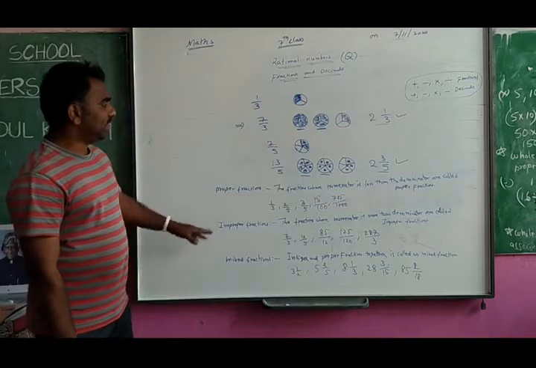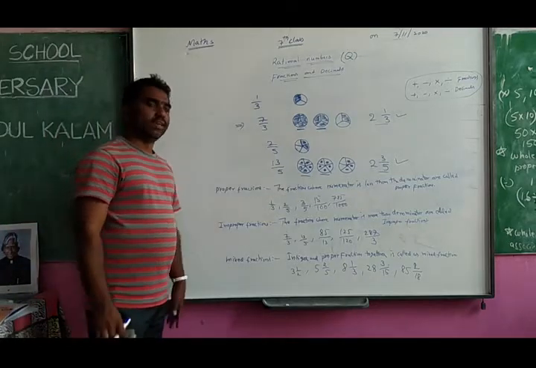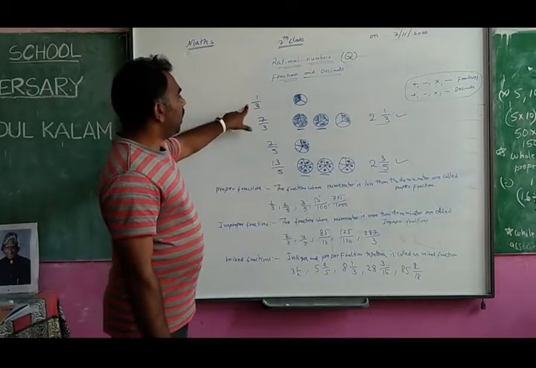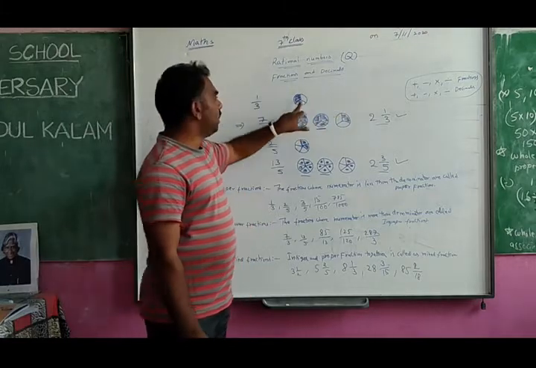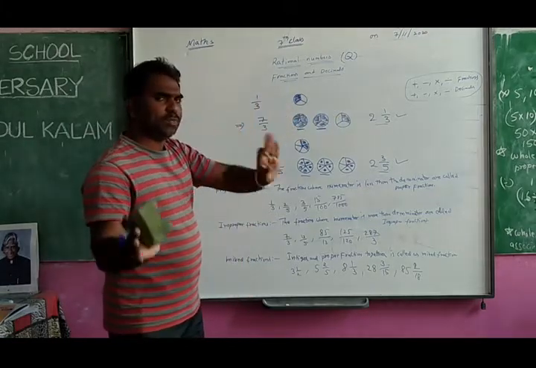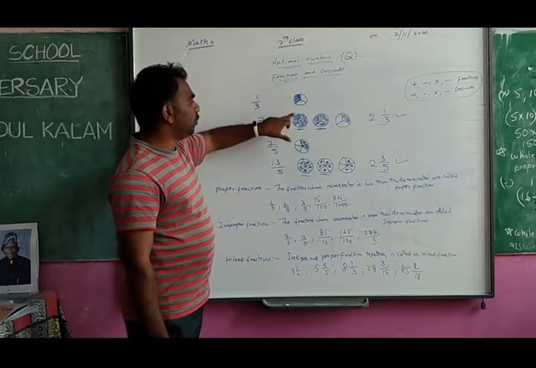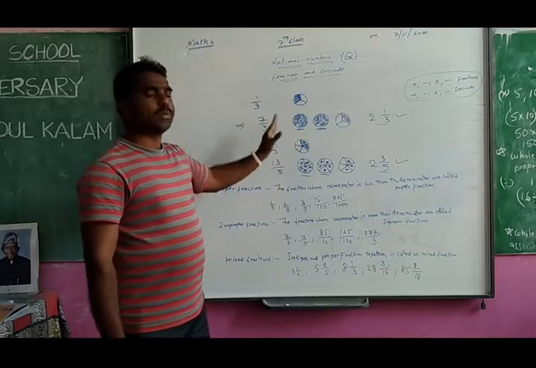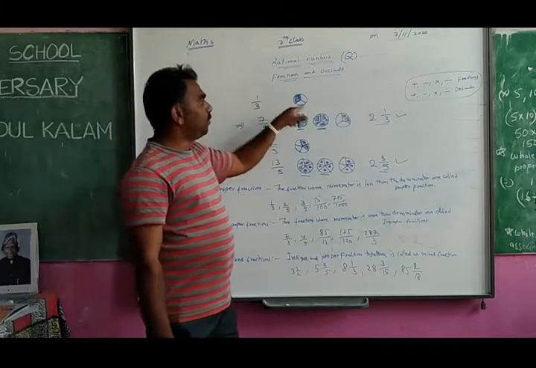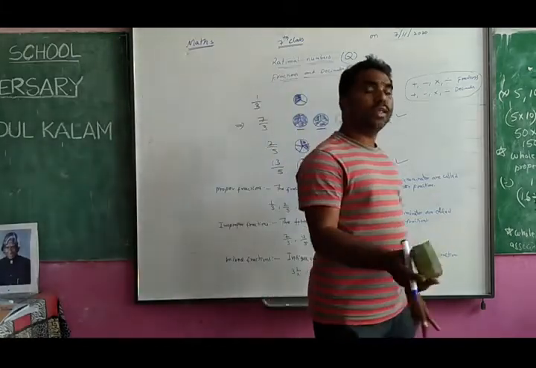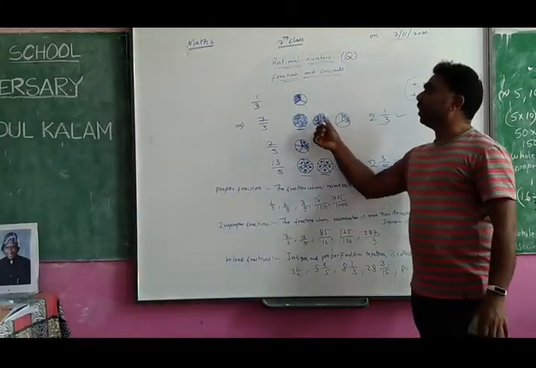So you can understand very well here. You see that which we can't write in another form, only you have taken here, see carefully, simple thing. Only one object only, in one object only if you take the parts, that is proper. When more objects are coming, more than one object is coming, that is improper.